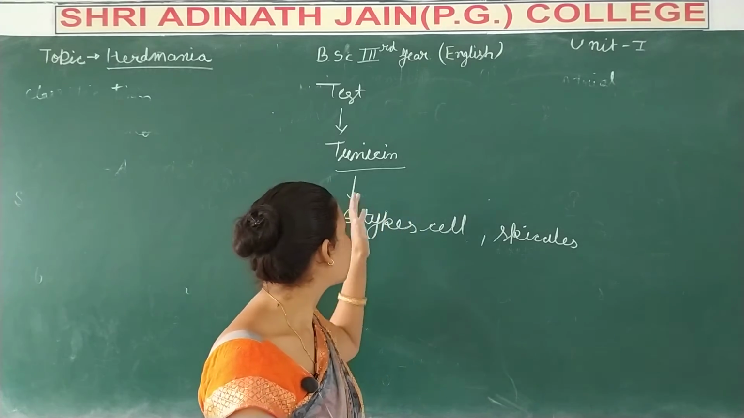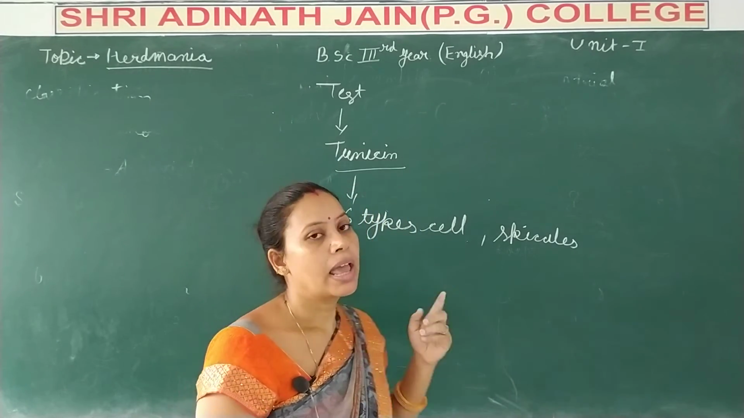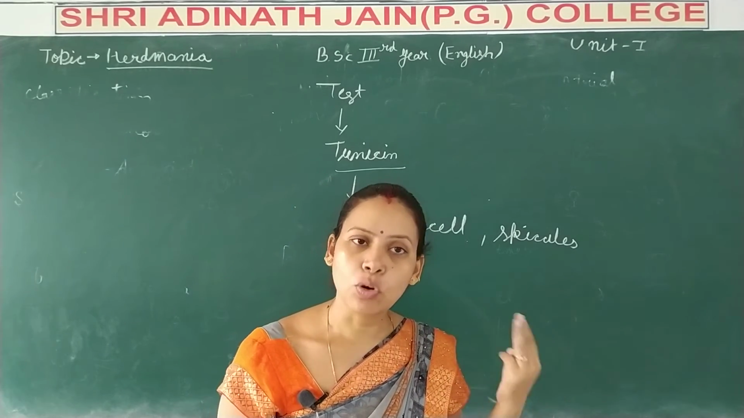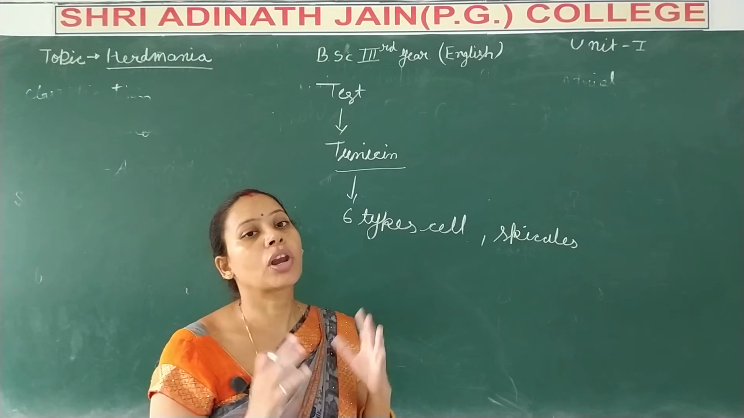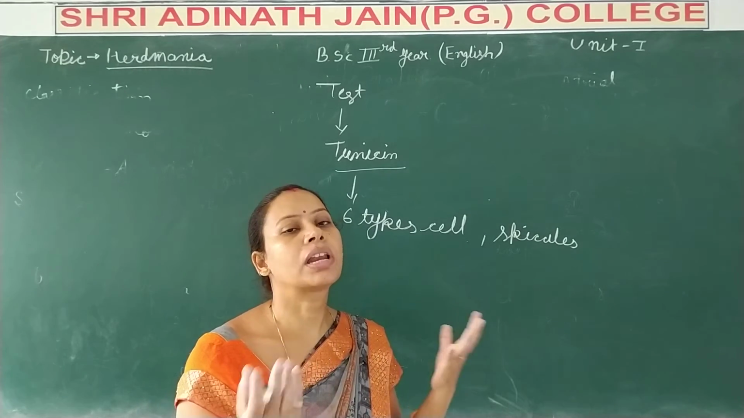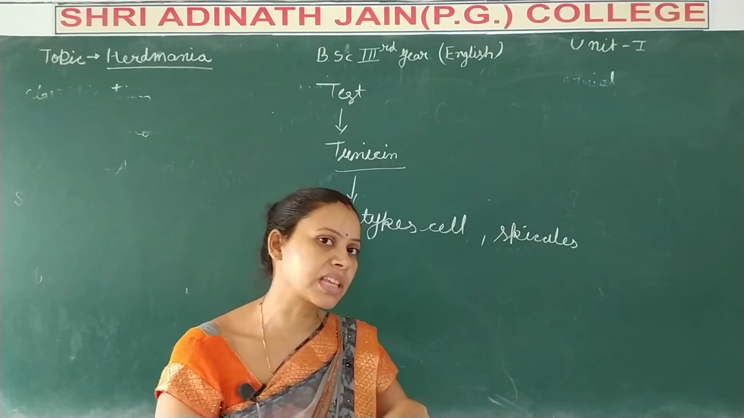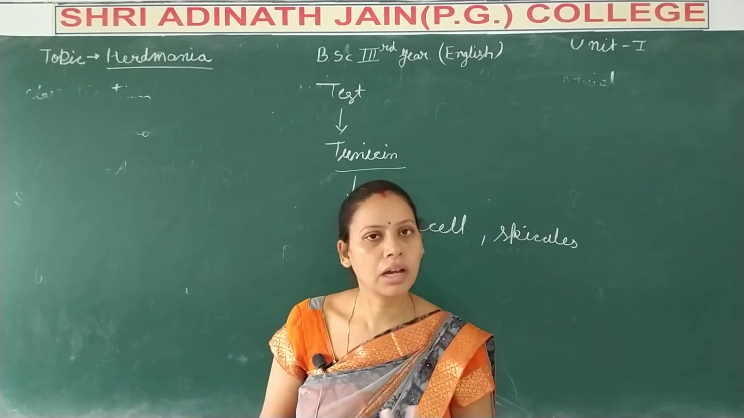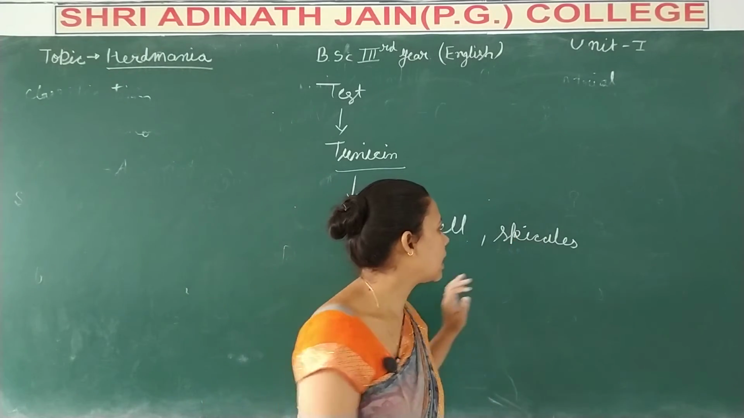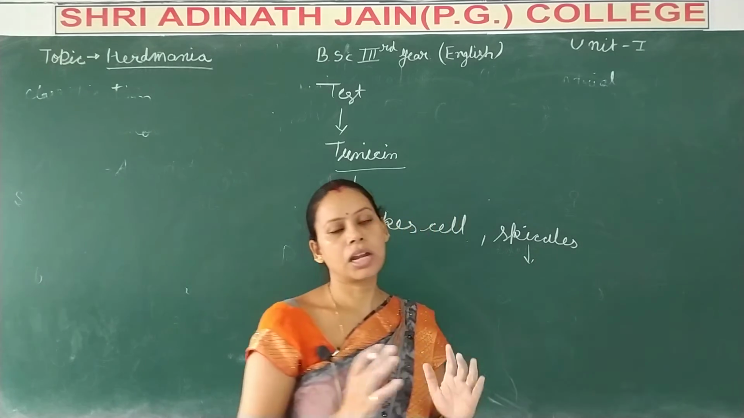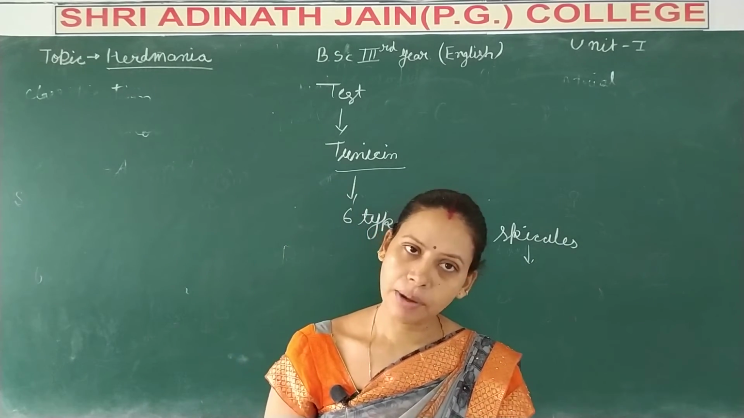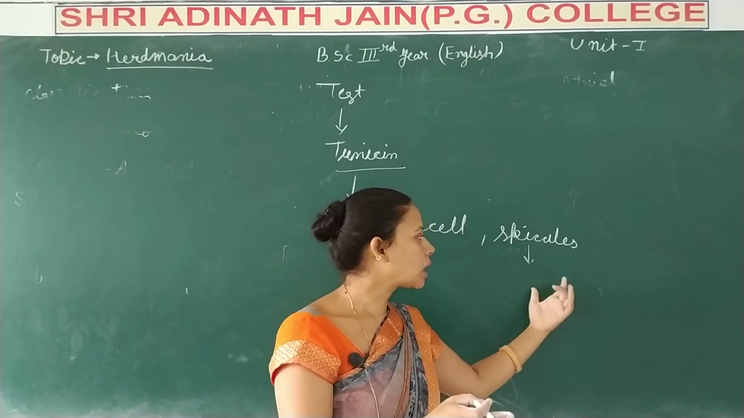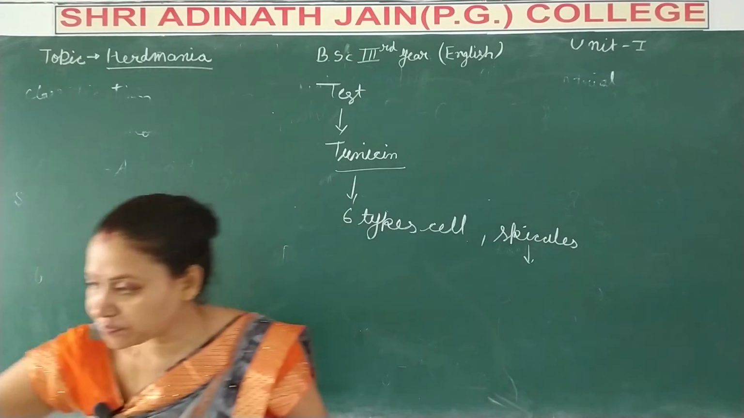The test has six types of cells: amoeboid cells, large eosinophil cells, small eosinophil cells, tuberculated cells, amoeboid cells, and nucleated cells. It means six types of cells are present in the Herdmania test. Mainly, the spicules are also present in the Herdmania test, and these spicules are also a topic of your practical exam.